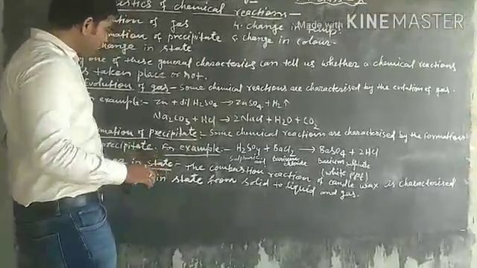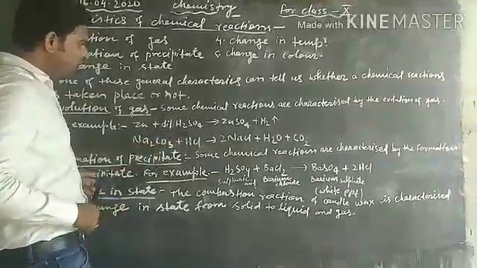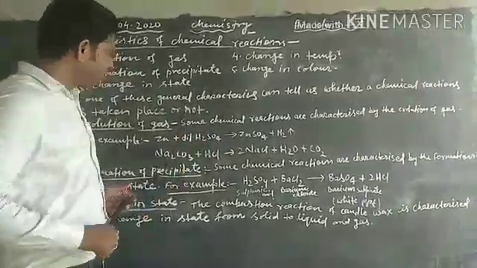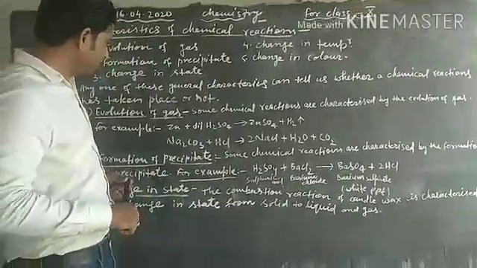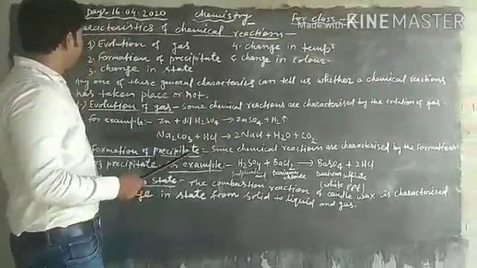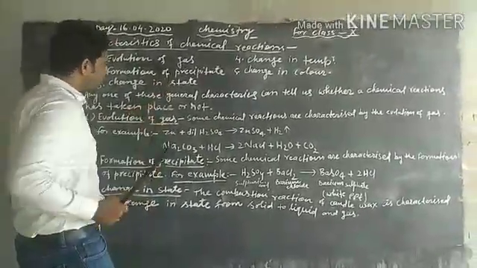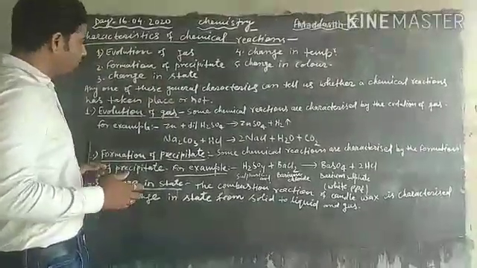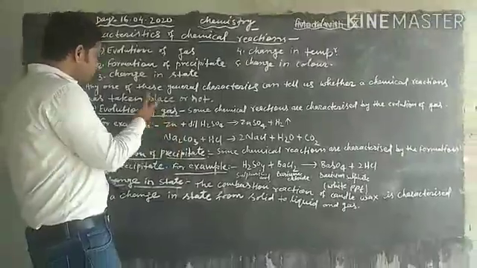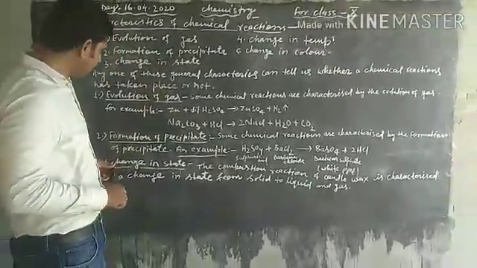So we can say in this reaction chemical change takes place, or this reaction is a chemical reaction, because evolution of gas takes place, and we see in the characteristics of chemical reactions that when evolution of gas takes place, it means chemical reactions are taking place, chemical change is involved in this reaction. So we can say here this is a chemical reaction.